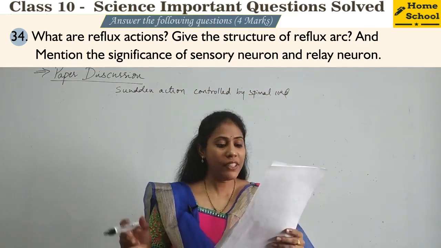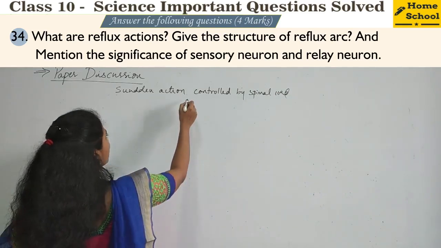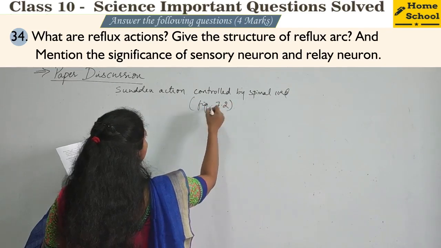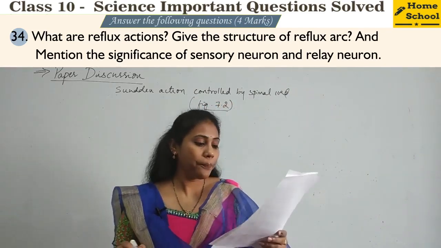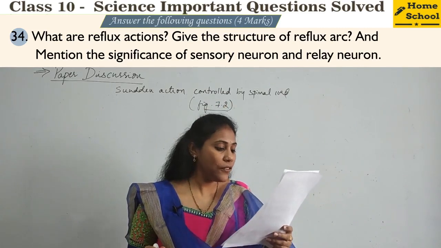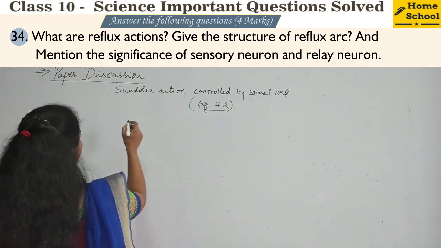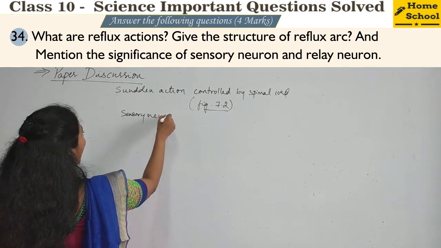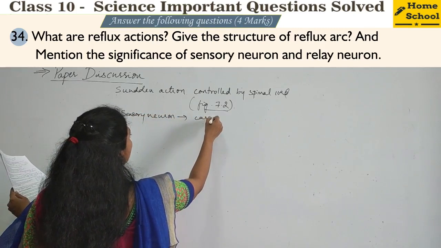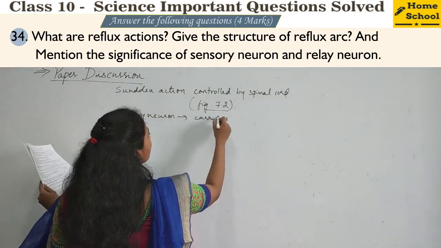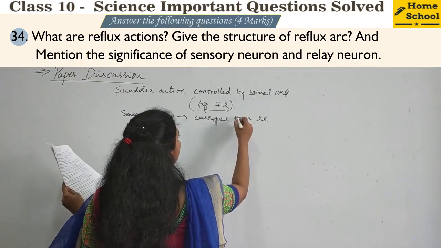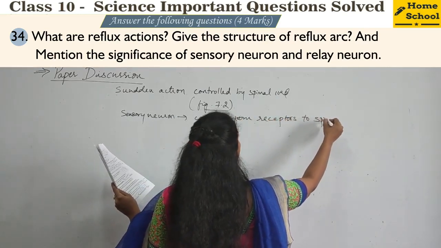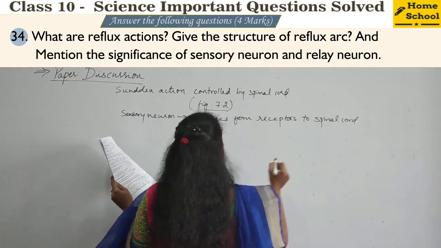Okay. And give the structure of reflex arc. You have to give the structure of reflex arc. It is figure 7.2, which is mentioned in the NCERT textbook. And later mention the significance of sensory neuron. So what does the sensory neuron do here? Sensory neuron actually carries information from where to where? From receptors to spinal cord. Yes or no? So this is the work of sensory neuron.